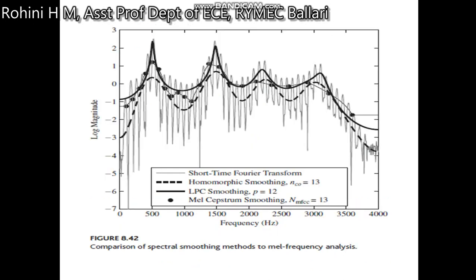So if we look at the Mel frequency analysis, this dotted line shown here is a Mel Cepstrum smoothing. This is a quasi-periodic waveform. This thin line which is shown here is the short time Fourier transformation, whereas this waveform is homomorphic smoothing. This thick line denotes a linear predictive coefficient smoothing, whereas this dotted line denotes a Mel Cepstrum smoothing.